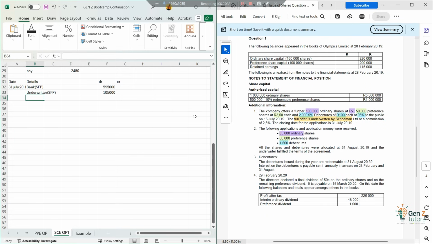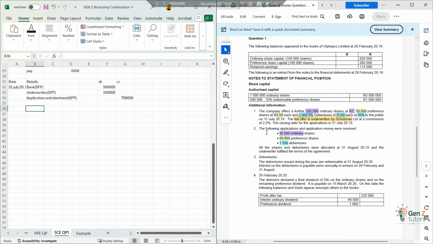And then you say application and allotment. Okay, forget the English, it's fine. This is a liability that we have to the public, since the shares have not yet been given to the public, right? It's still applications, they have not received any shares. So let's put this in, and this is the sum of these two, and then the 700,000 that we are planning to receive for ordinary shares. At this current moment, it's a liability.